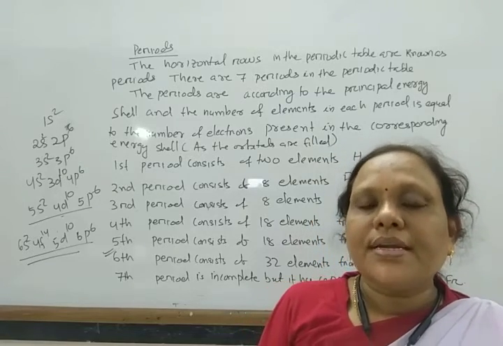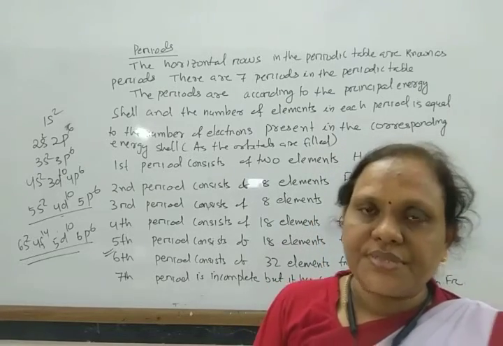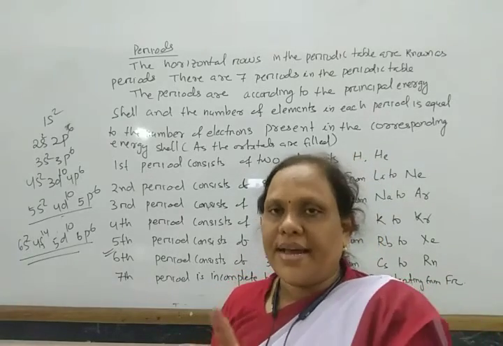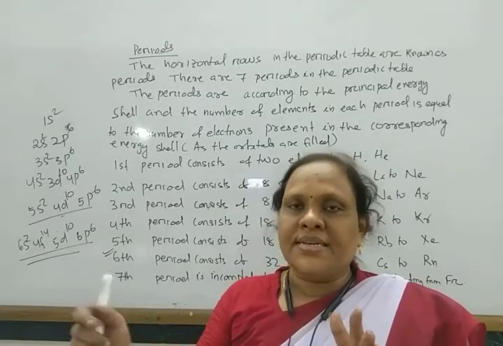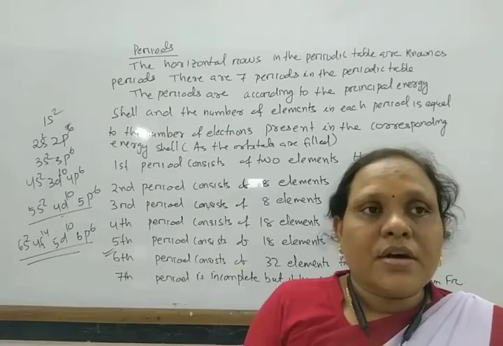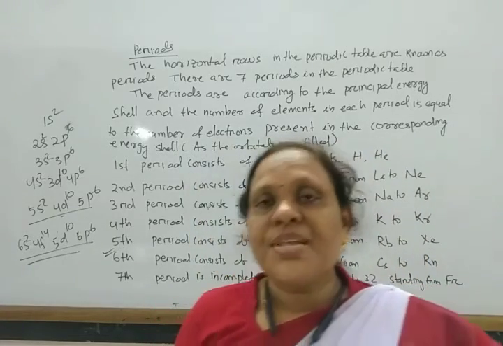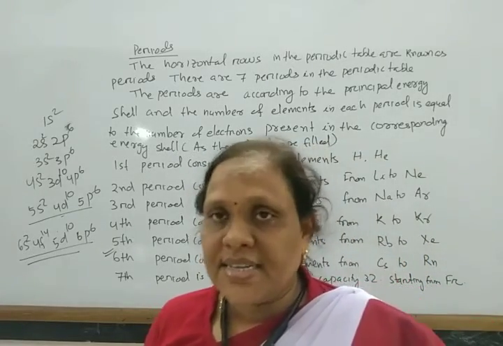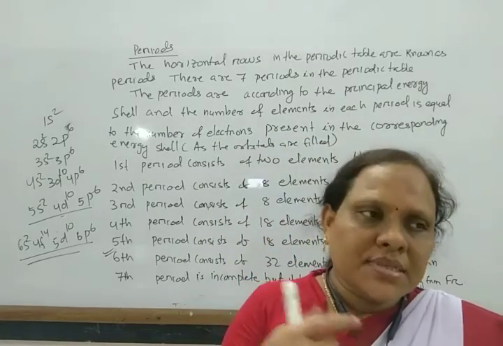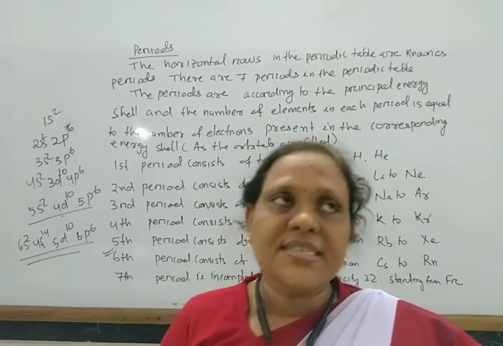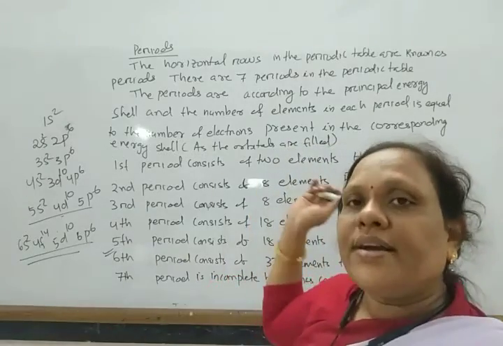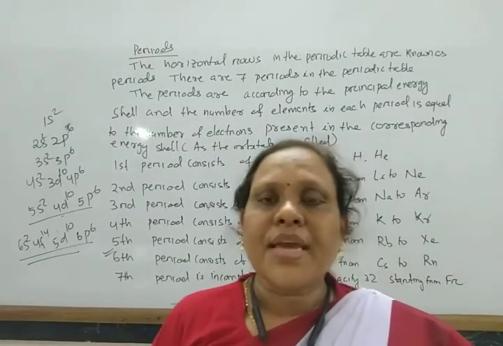Next, what are the characteristics of these periods? In a period, whenever we go from left to right, as the number of electrons increases, the different properties change. The basic character of oxides decreases, the acidic character of oxides increases, the melting point and boiling point increase in some cases and decrease in some cases, and the metallic character decreases. The starting elements are metals, towards the end these are non-metals. So these are some characteristics of periods.